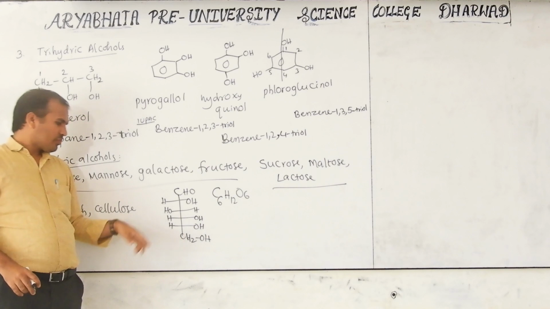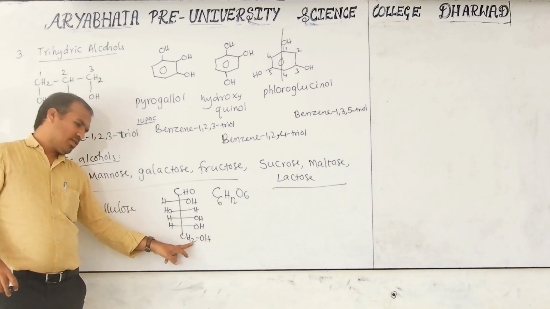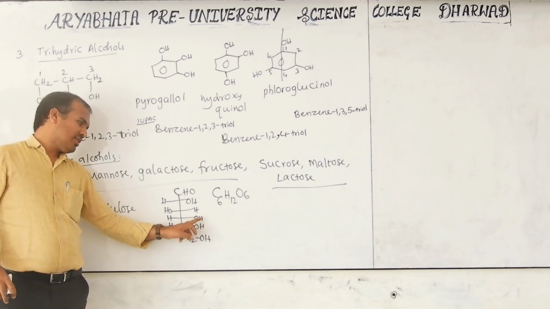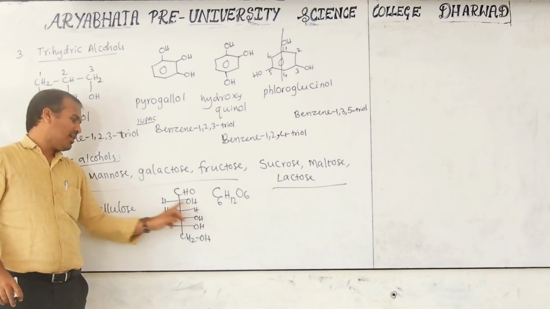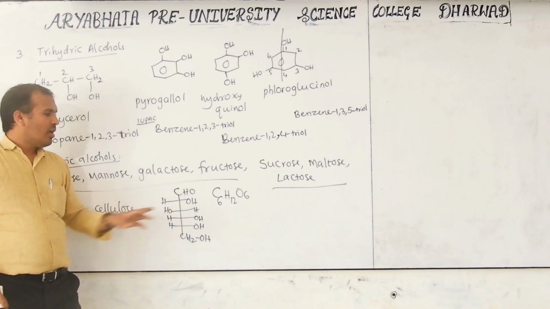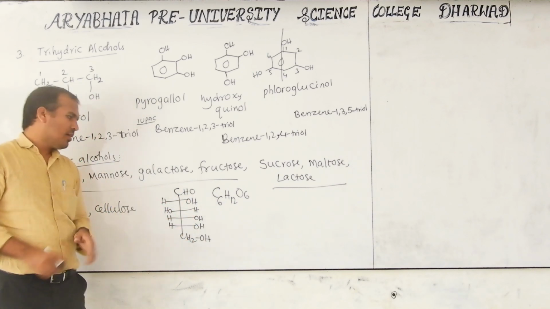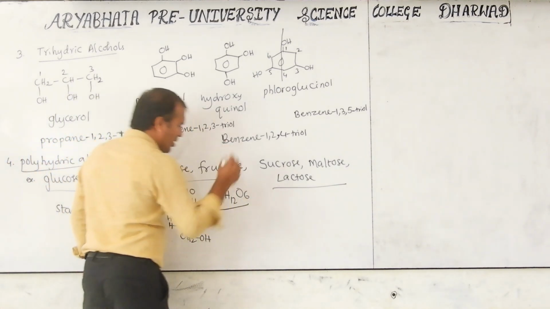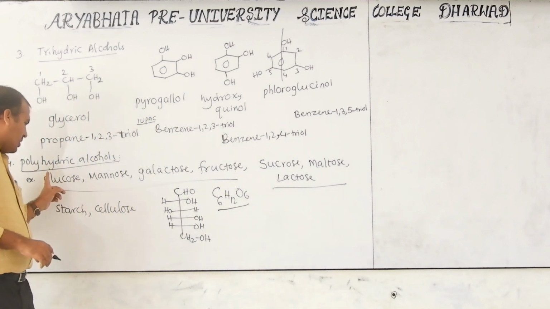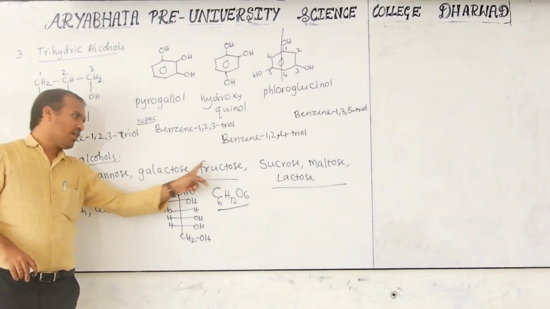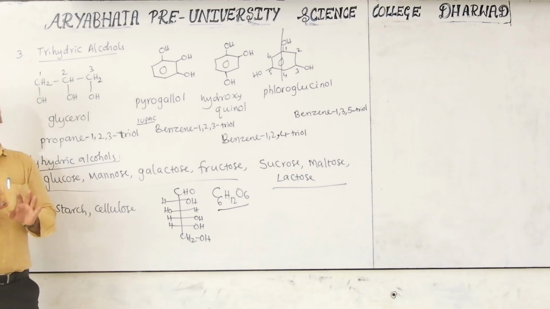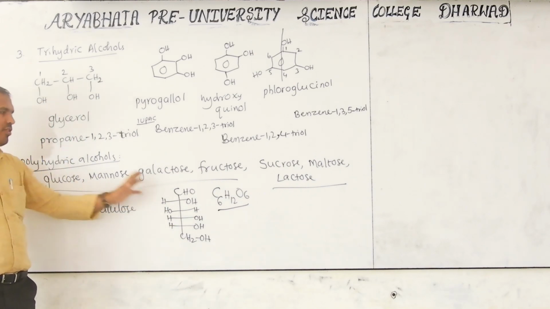Hydrogens are 12. Oxygens are 6. This is the glucose formula. All these, glucose, mannose, galactose, fructose, have the same molecular formula, but their structures are a little bit different.